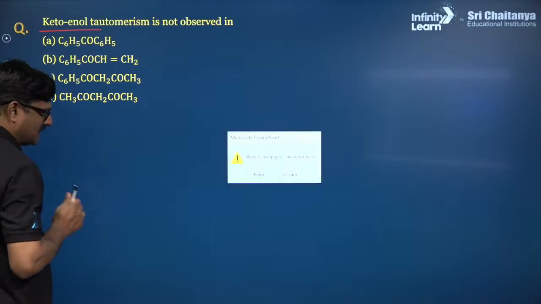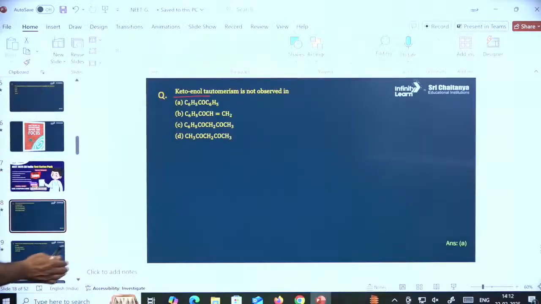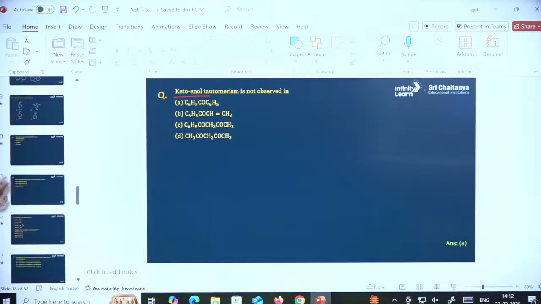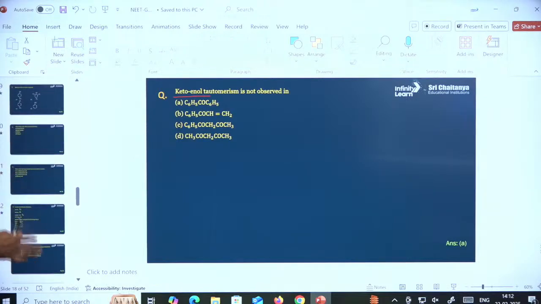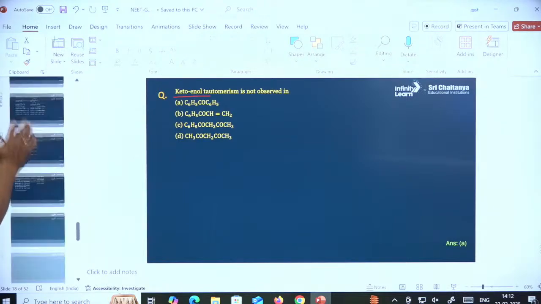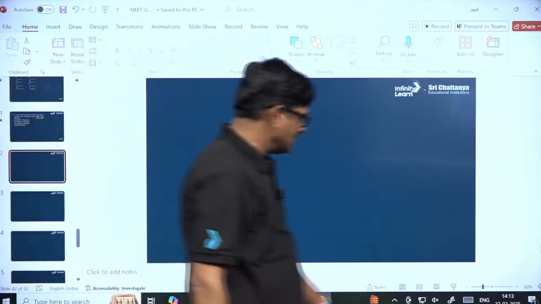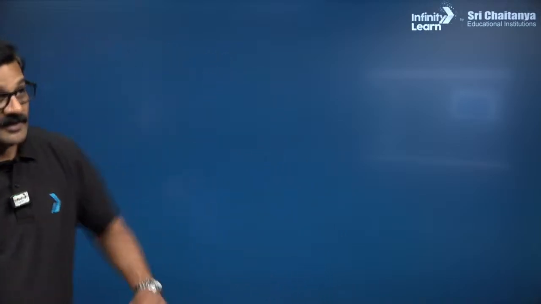Okay, I'll go back and I'll discuss tautomerism. Tautomerism, look here. Yes. Yesterday, students were facing a little bit of difficulty in understanding tautomerism and in applying tautomerism.